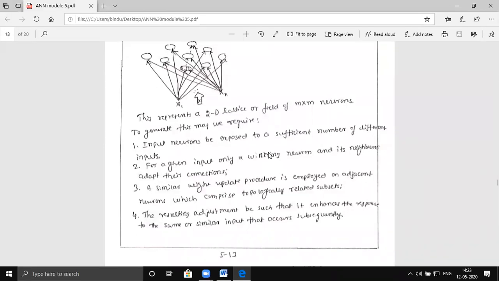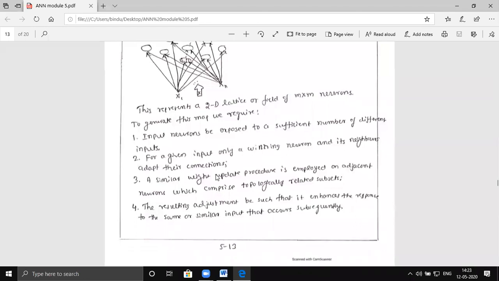Now, once you give a particular input, only the winning neuron and its neighbors adopt their correction. For example, once one neuron wins, this neuron and the next one or the previous one are going to update the weight vector. The neurons which lose the competition will not update their weights.